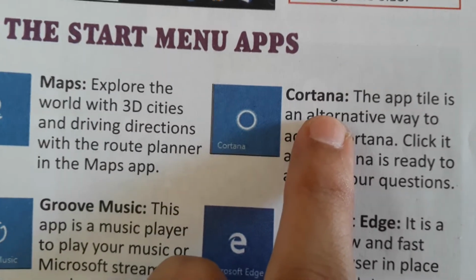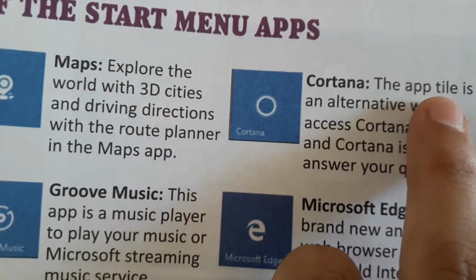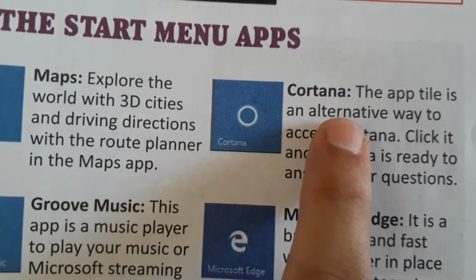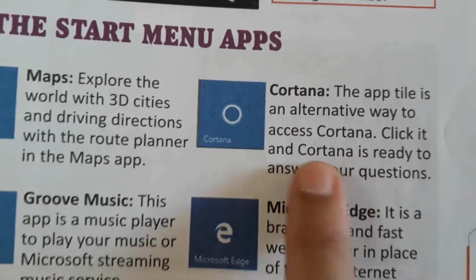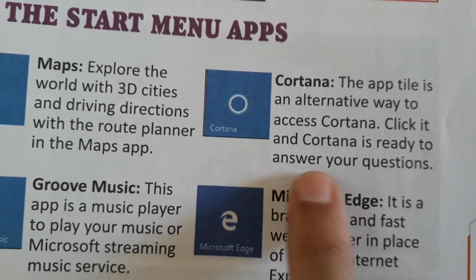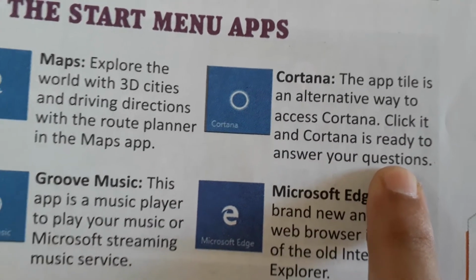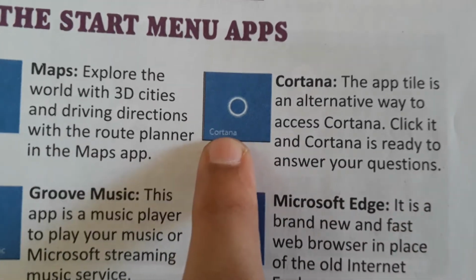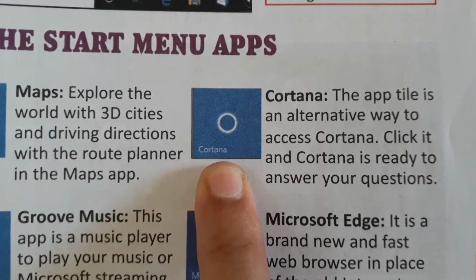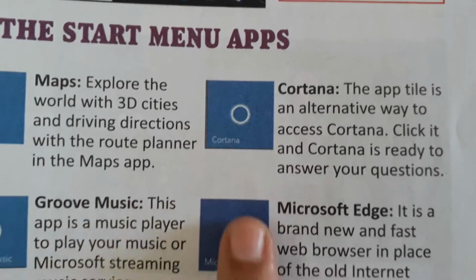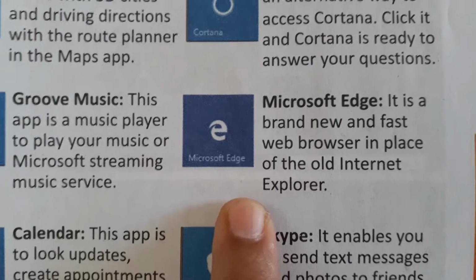Next is Cortana. The app tile is an alternative way to access Cortana. Click and Cortana is ready to answer your questions. If you want to ask any question, we can ask here. This app will help us by providing answers. Okay. Microsoft Edge.